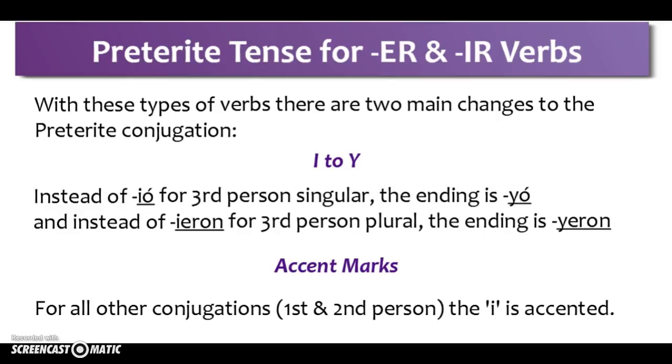The other changes happen with the first and second person. We're going to add accent marks on the I. And remember, in Spanish, when you add an accent mark to an I, you take out the dot of the I. You don't put those two things next to each other. The accent mark replaces the dot on top of the I. So I to Y and an accent mark changes happen for verbs where the stem of the infinitive ends in a vowel.